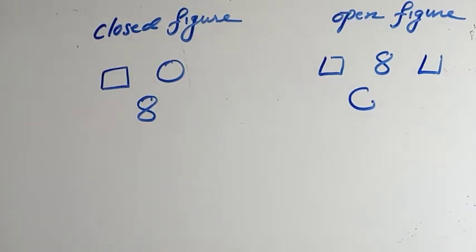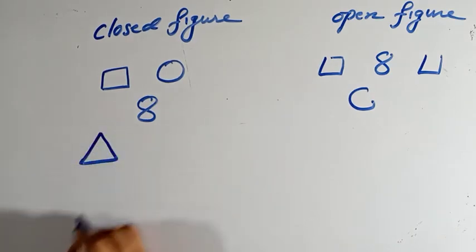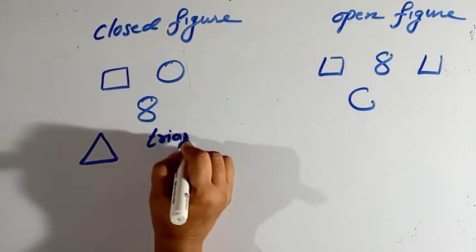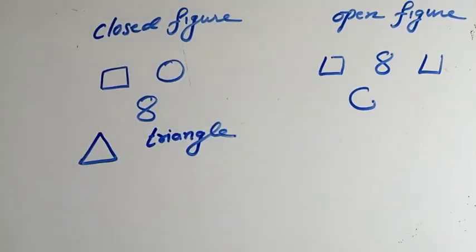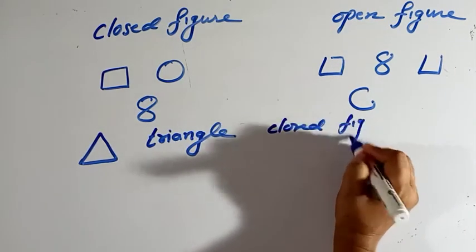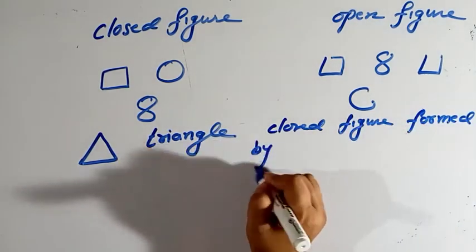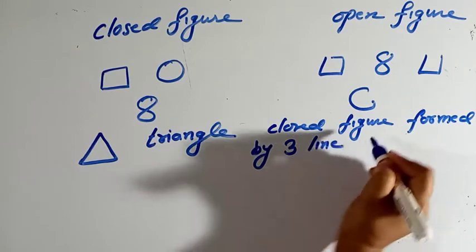Now suppose I take a triangle. A triangle is also a closed figure, which is formed by 3 line segments.